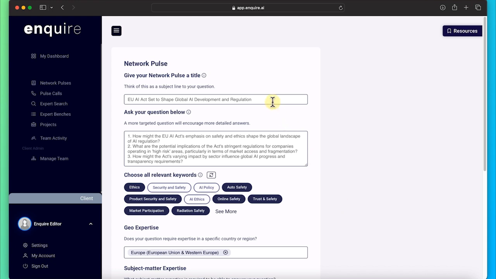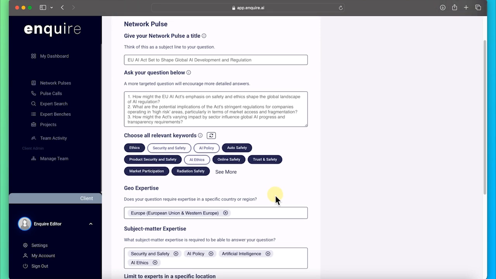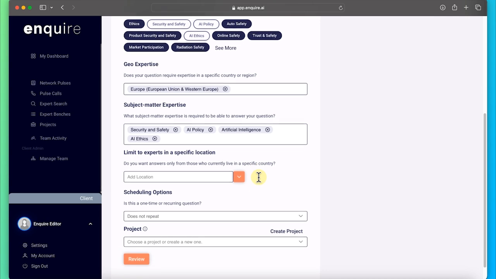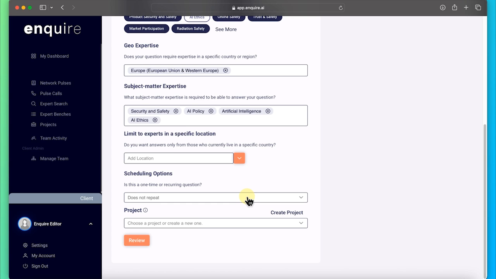Simply input a title, and then ask your question in detail. When you're done, you'll be prompted to enhance the question with AI, which you can do if you choose. The system will automatically generate some relevant keywords, which will help with matchmaking to the right experts in our network. From there, you can drill down by geo expertise, subject matter expertise, if you wish to specify which country and location your experts come from, and then scheduling options in case you want to ask the question in the future or on a recurring basis. You can also assign it to a project so it never gets lost in your company's workflow. When you're done, simply click Review and you're off to the races.